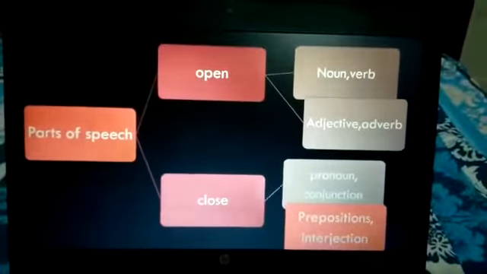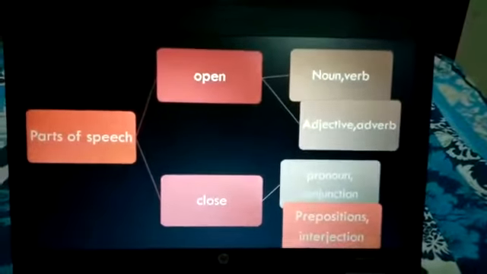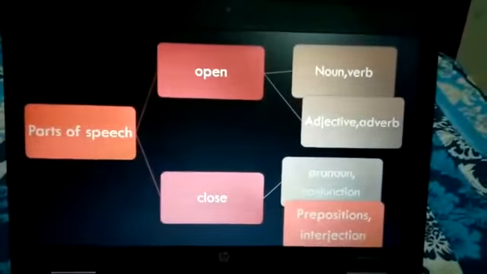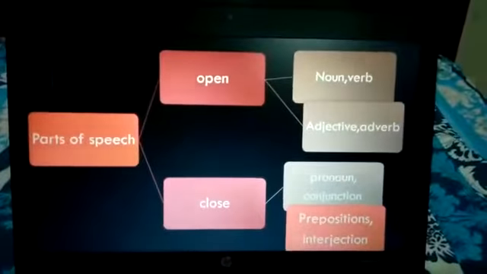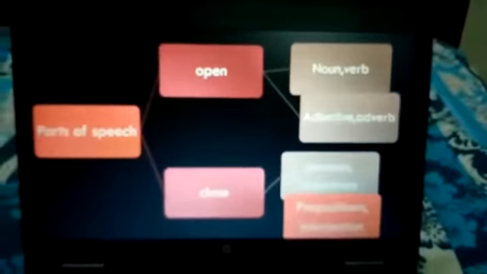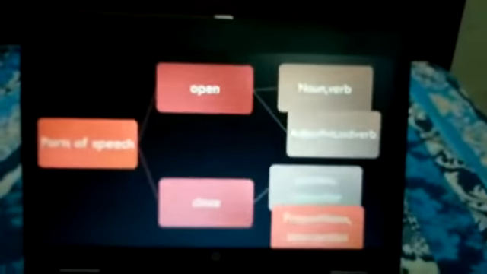On the other side, pronouns and conjunctions are limited. We have some kind of limitations in conjunctions, prepositions and interjections. We cannot say that all the words are prepositions. We cannot say all the words in a sentence are conjunctions or all the words are pronouns. So we have a limit in the closed group. On the other side, in the open category, we don't have such a limit.